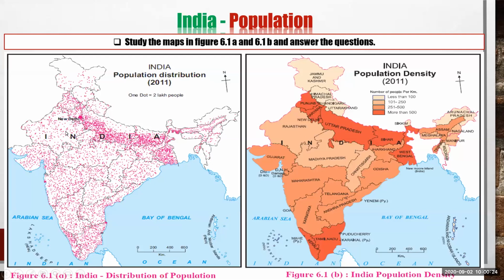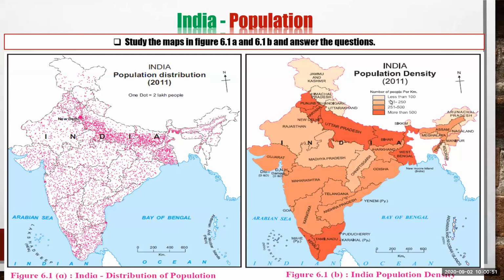And here one dark belt is given, means dots are more in the Ganga plain area, means from Punjab, Haryana, Uttar Pradesh, Bihar and West Bengal. We can see a large number of dots given here, means population is also dense here. Now we'll move to the density map.